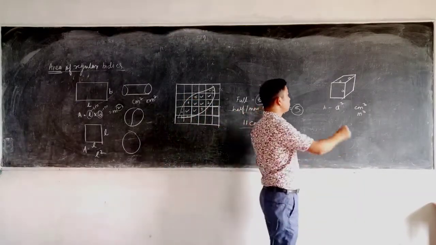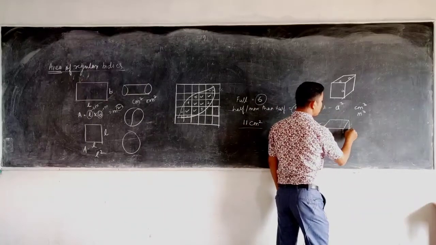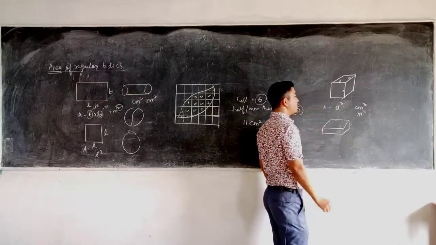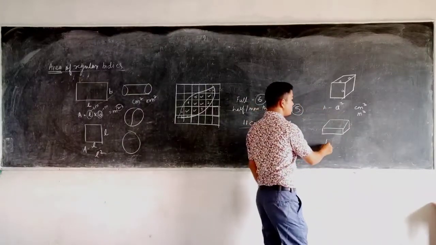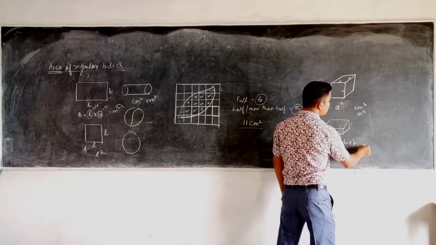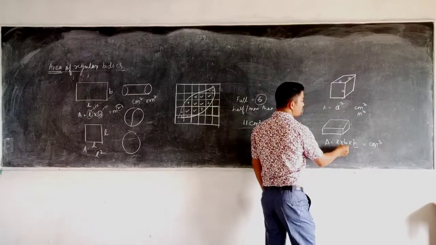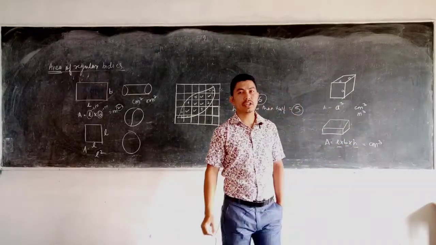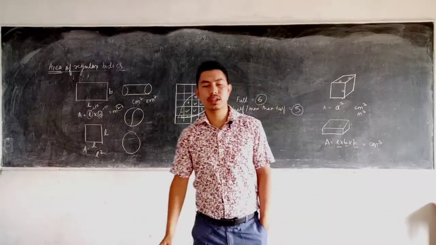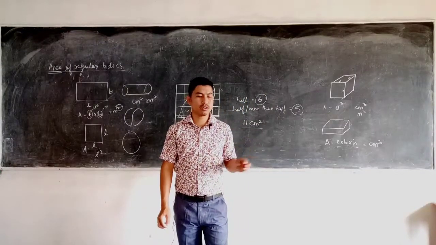Like for a cube, and for a cuboid, which is just like a matchbox, where the length, breadth and height are different, in that case the volume is equal to length into breadth into height. What will be the unit? Here also it will be centimeter cube or meter cube, because I have multiplied the length three times. So that is how we find the volume of regular bodies.